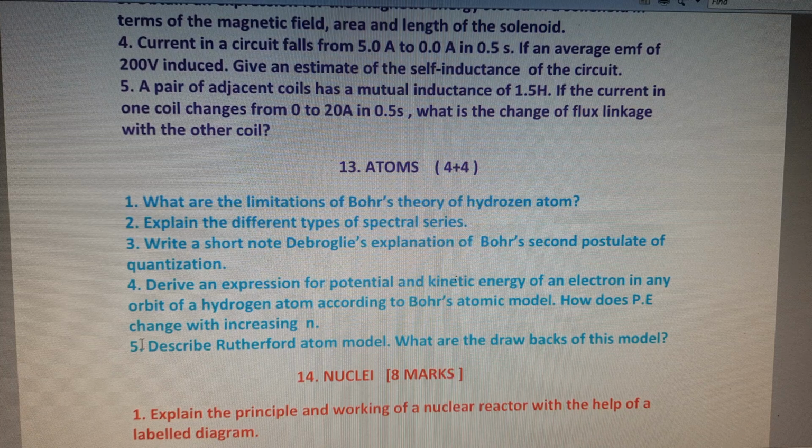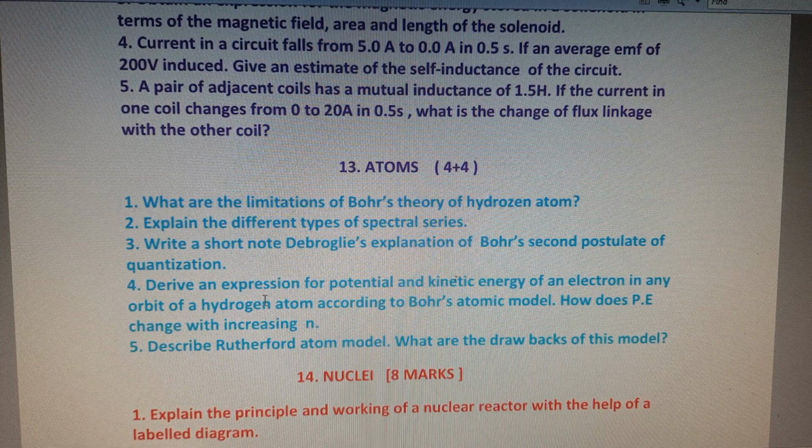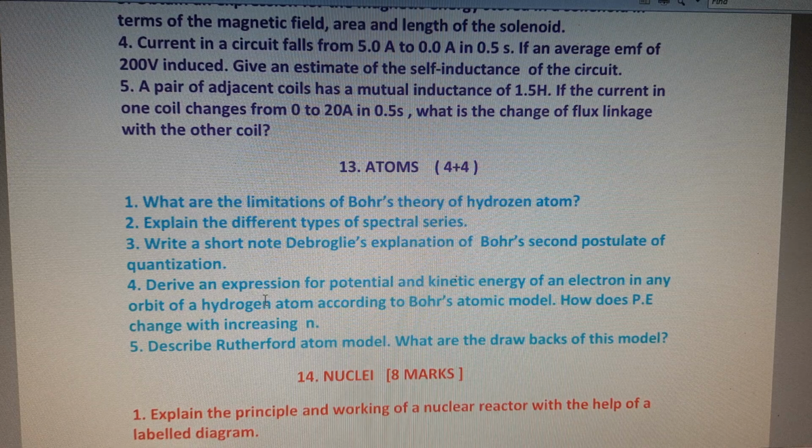And third one, write a short note on de Broglie explanation of Bohr's second postulate of quantization. And fourth one, derive an expression for the potential energy as well as kinetic energy of electron in an orbit of hydrogen atom according to Bohr's atomic model. How does potential energy change with increasing n? And fifth one, describe the Rutherford atomic model. What are the drawbacks of this model?